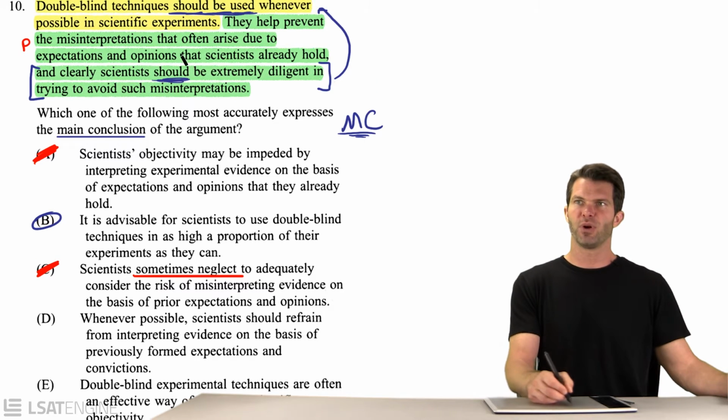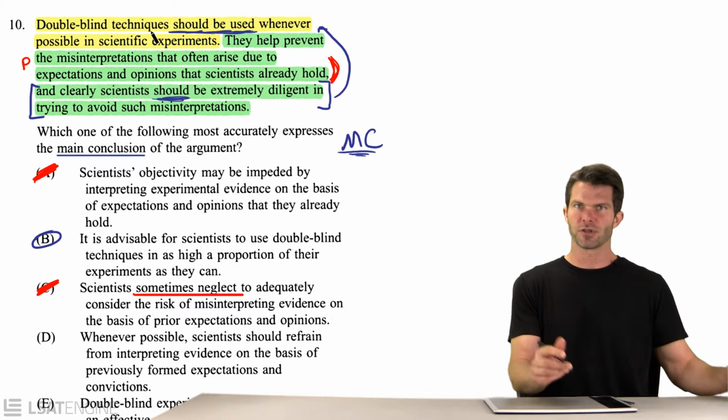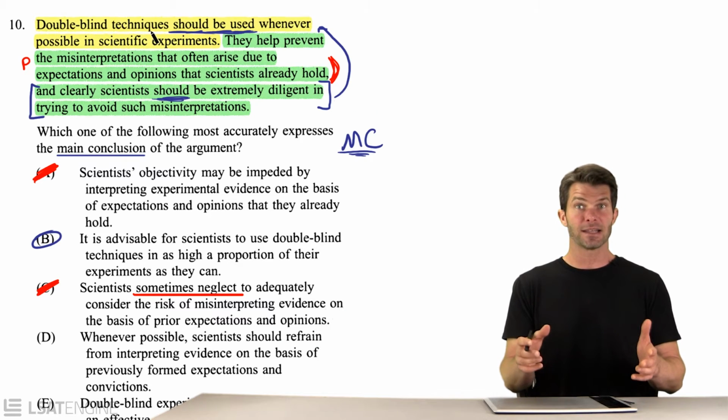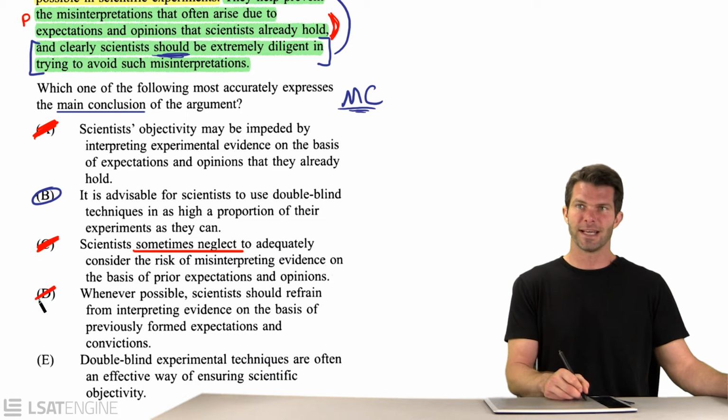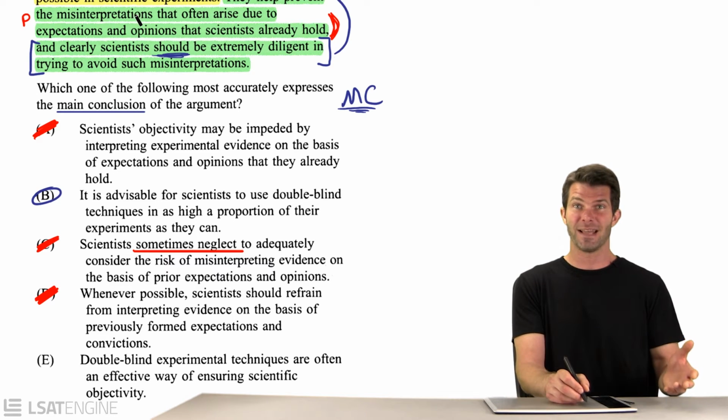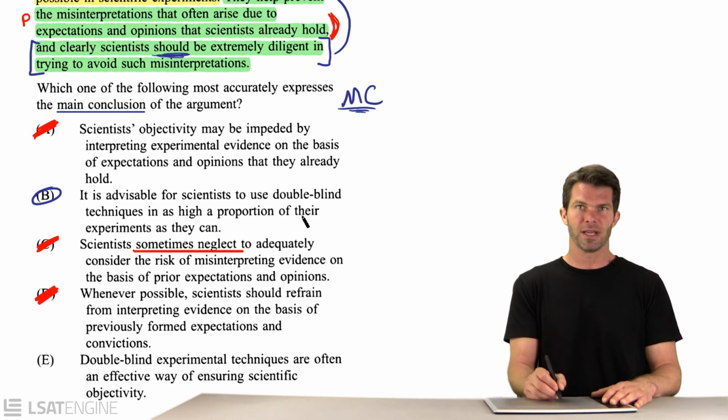Whenever possible, scientists should refrain from interpreting evidence on the basis of previously formed expectations and convictions. Well, that's kind of like putting these two ideas together, but it's not restating our conclusion. Combining two premises is not the same as restating the conclusion, and the right answer here needs to restate the conclusion. The conclusion is going to exist in your passage as a sentence, and so the right answer needs to say basically the same thing, express the same idea as closely as possible.